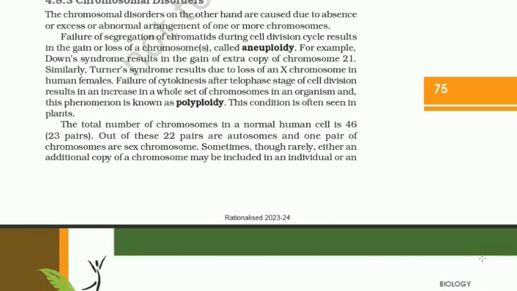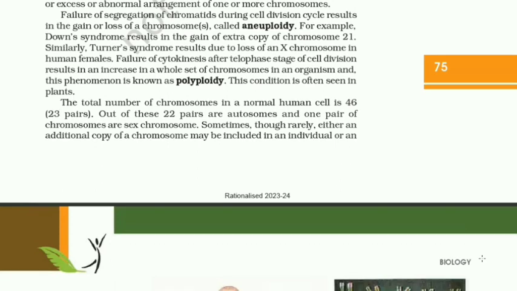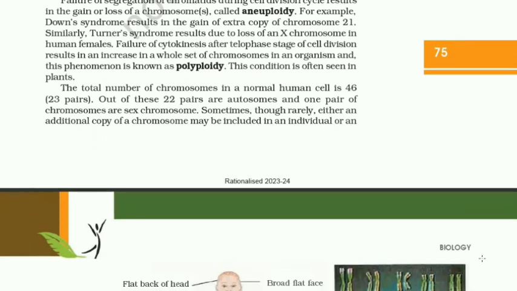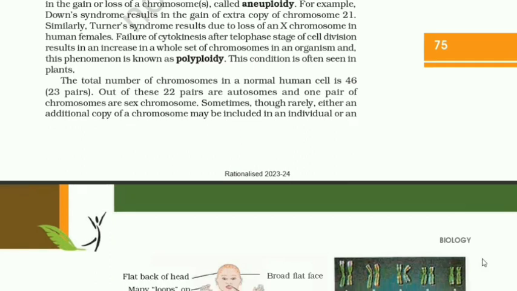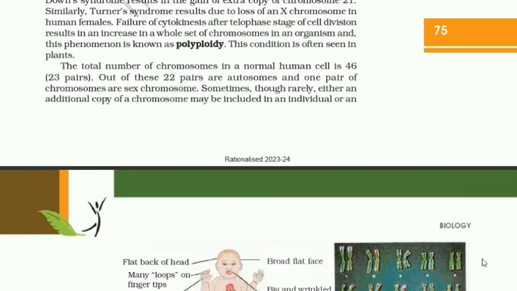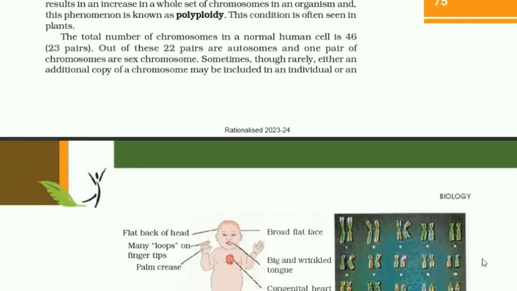Failure of segregation of chromatids during the cell division cycle results in the gain or loss of chromosomes, called aneuploidy. For example, Down syndrome results in the gain of an extra copy of chromosome 21. Similarly, Turner syndrome results due to loss of an X chromosome in human females. Failure of cytokinesis after telophase stage of cell division results in an increase in the whole set of chromosomes in an organism, and this phenomenon is known as polyploidy. This condition is often seen in plants.